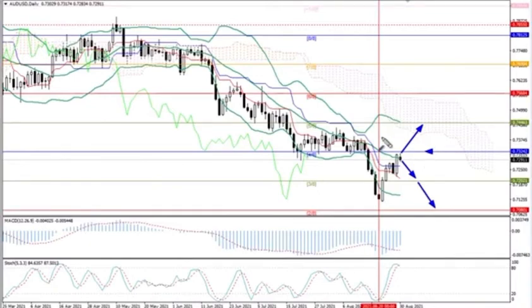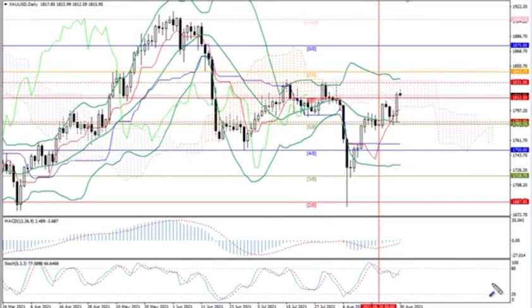Bollinger Bands are directed downwards, stochastic is ready to leave the overbought zone and form a sell signal, however, the MACD histogram is shrinking in the negative zone. This week, the continuation of the decline looks more likely, but the breakout of 0.7324 doesn't exclude growth.